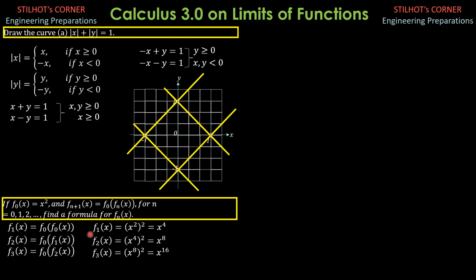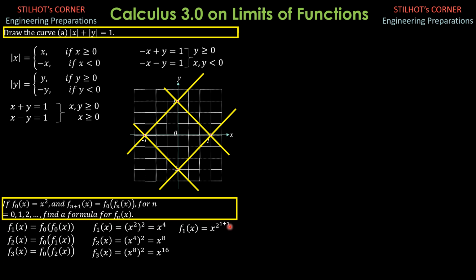Therefore, this fn of x is actually equal to x squared raised to n plus 1; in general, 1 plus 1. So x to the power of 2, then this 2 here is raised further to 1 plus 1 because this is the first, f1, and that's the subscript.